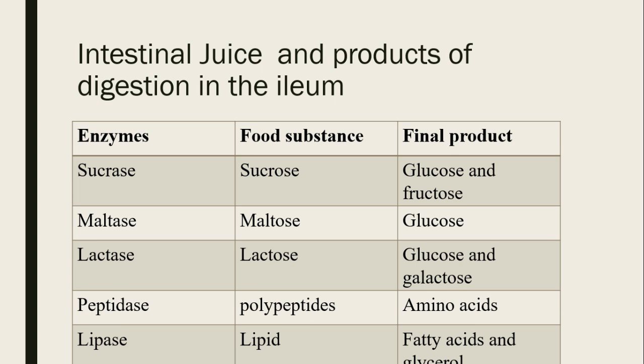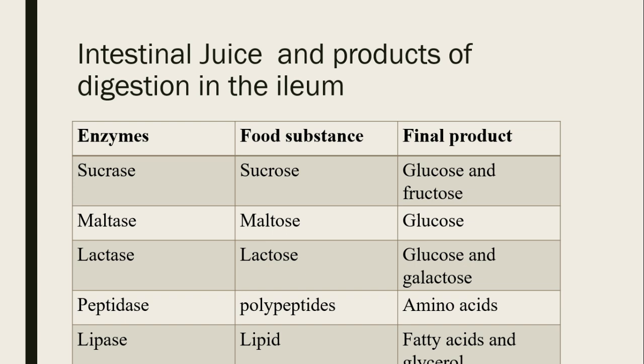Sucrase acts on sucrose, and the final products of sucrose are glucose and fructose. Another one is maltase. Maltase acts on maltose. The final product of maltose is glucose. Another one is lactase. Lactase acts on lactose.